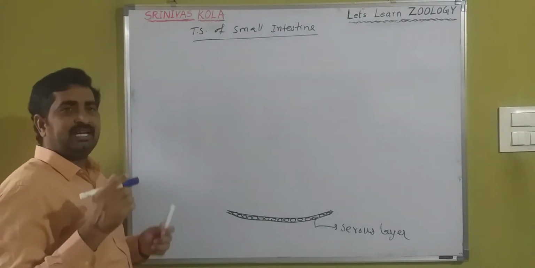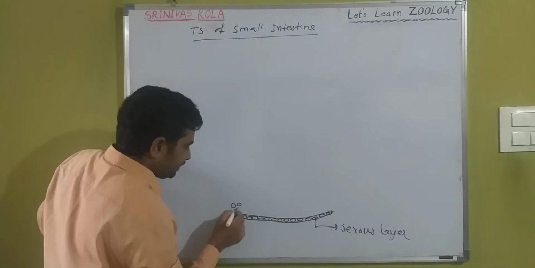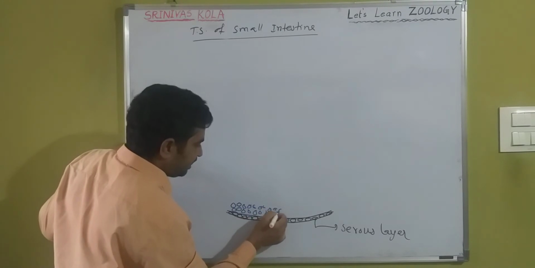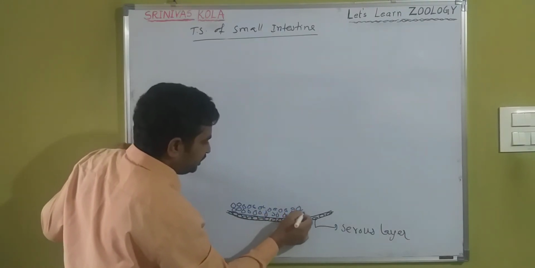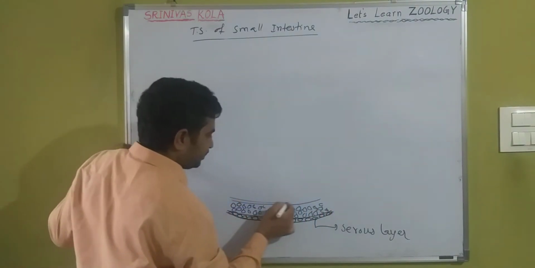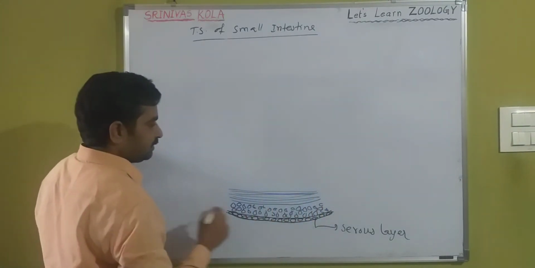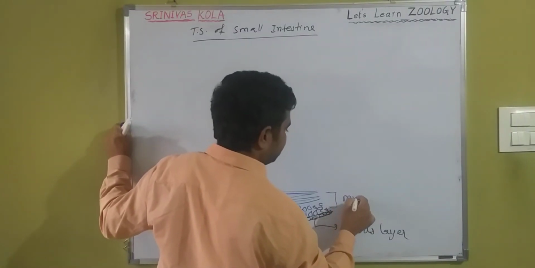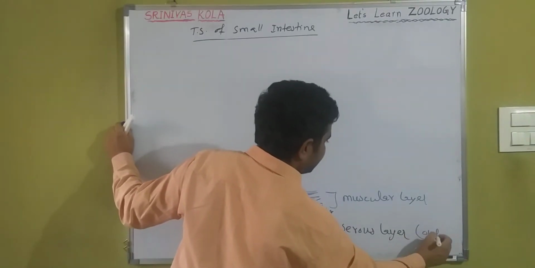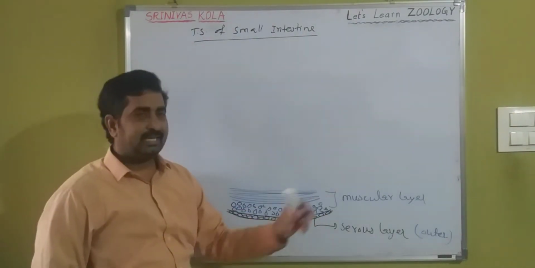In the muscular layer, it has two sub-layers. The outermost is called the longitudinal muscle. The longitudinal muscles are followed by circular muscles. Okay na? And this is the muscular layer. So the serous layer is the outermost layer. It is followed by the muscular layer.